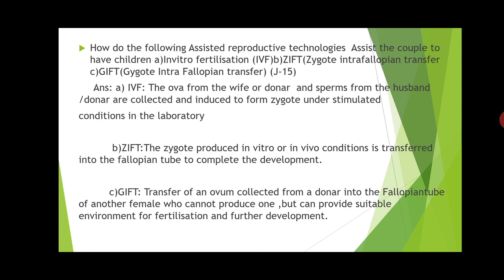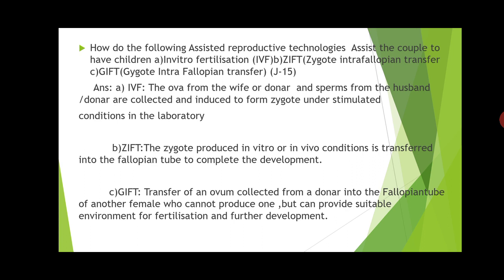Then the next one is GIFT, that is gamete intrafallopian transfer. Here, as the name indicates, you transfer the ovum or the egg which is collected from the donor female into the fallopian tube of another female.